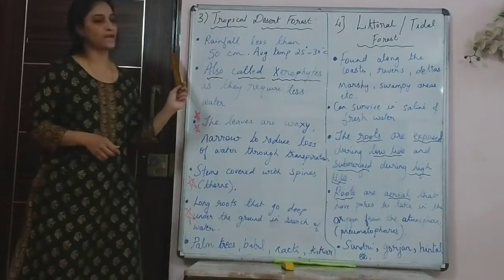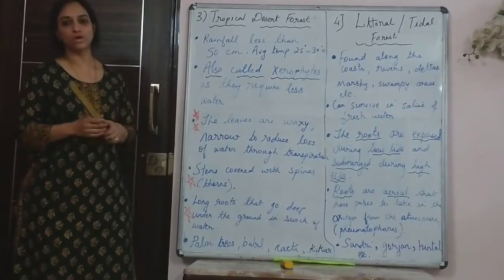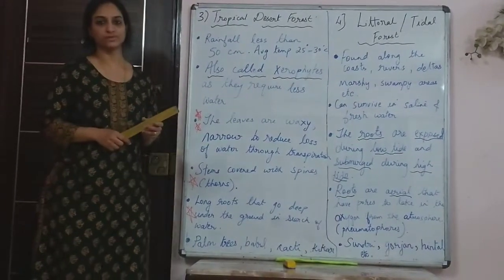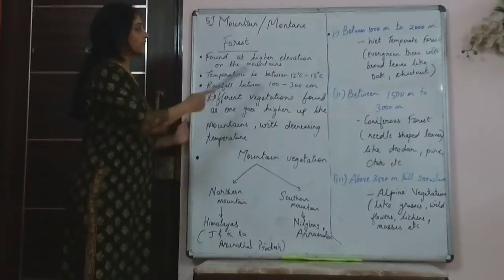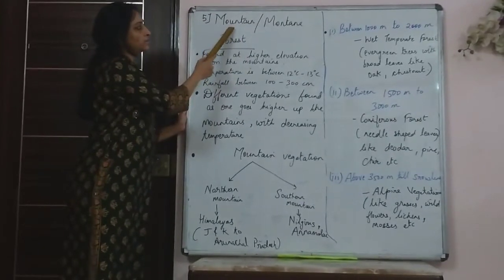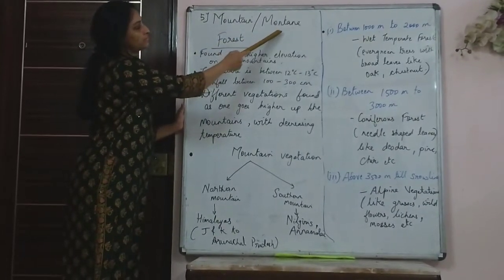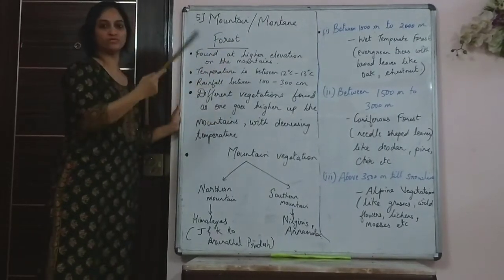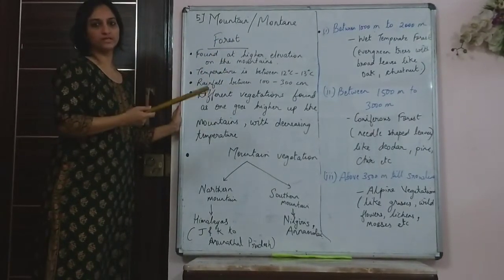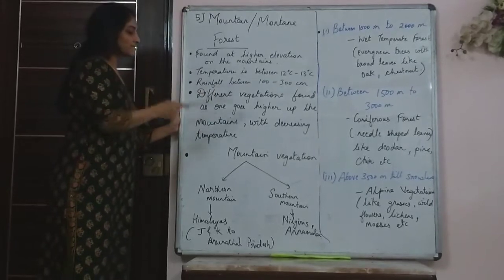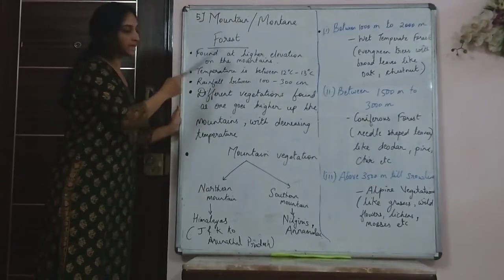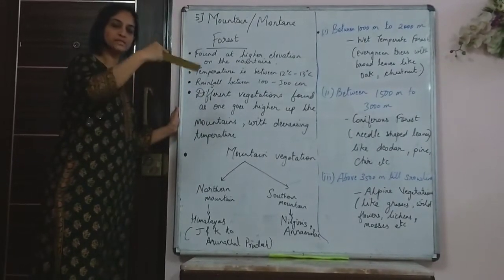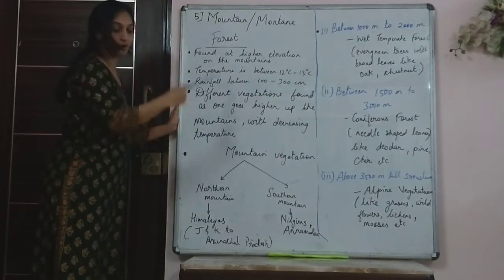Now we will go to the next part, which is the last part, montane or mountain forest. The last part in vegetation, mountain or montane forest. As the name says, this type of vegetation is obviously found in mountainous areas. The best example you can see is that different types of vegetation appear on these mountains.